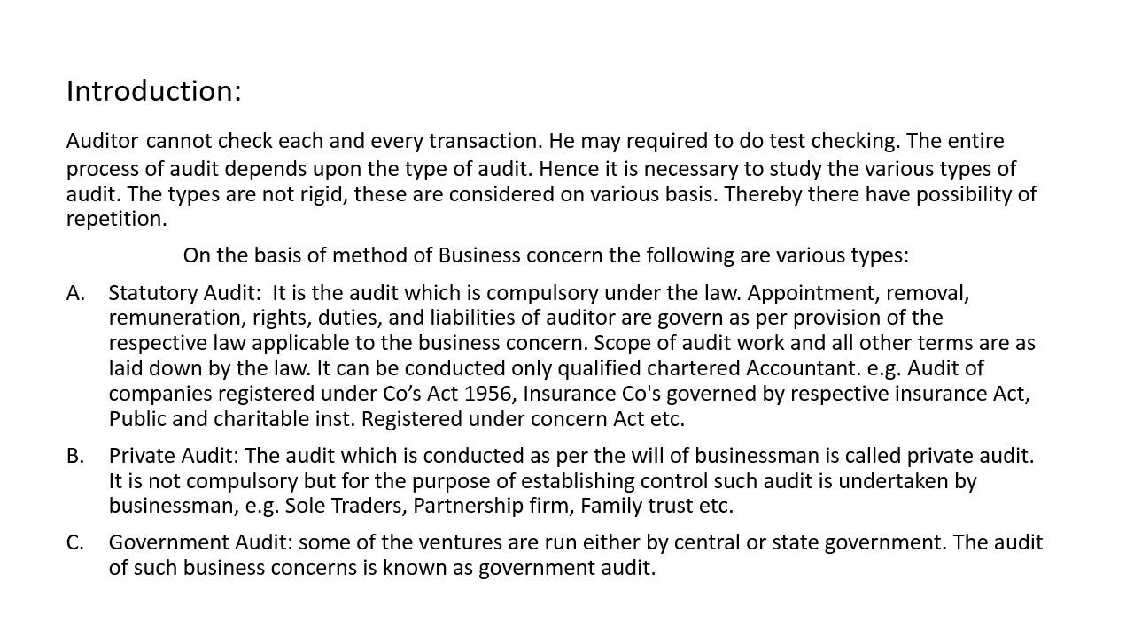Then, on the basis of the method of the business concern, there are some types, of which the first is the statutory audit. The statutory audit is the audit which is compulsory under the law. Under this audit, the appointment, removal, remuneration, rights, duties and liabilities of the auditor are governed by the provisions of the respective law applicable to the business organization. The scope of audit work and all other terms are laid down by the law, and they must be followed during the course of the audit.